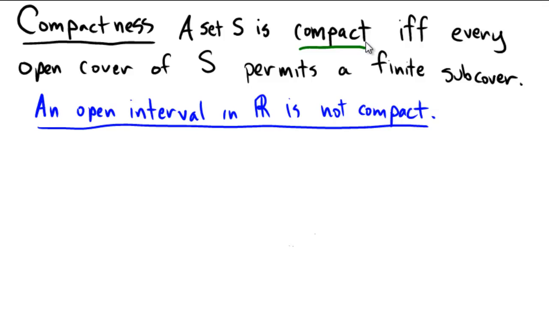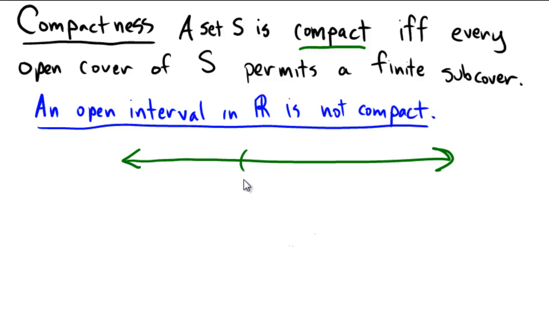So first example, let's show that an open interval in R is not compact. An open interval in R. And for simplicity's sake, we'll just do the open interval 0 to 1. So let's look at an open number line, and let's put 0 and 1 on here.